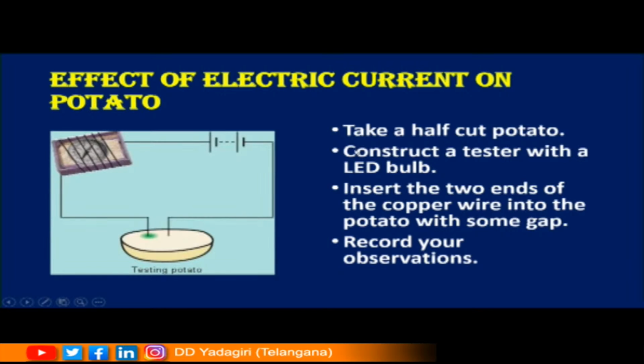Okay children. So this must be a very familiar activity to you children. We have a half cut potato, we are going to connect it to a battery, and then there will be a device to measure current or a bulb, right children, so that it will show a reading. This is a device measuring current which will show a reading. So for this, what are the steps we have to do? Take a half cut potato, construct a tester with LED bulb and insert the two ends of the copper wire into the potato with some gap and record your observation. Children, now let us see this activity.